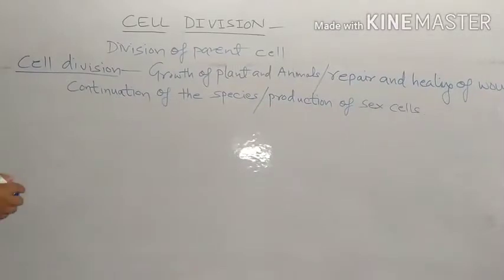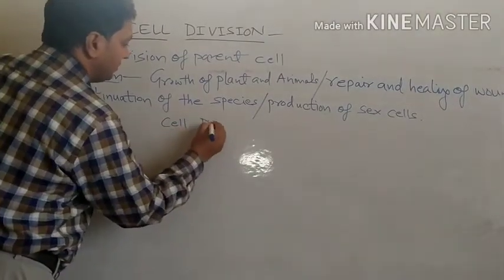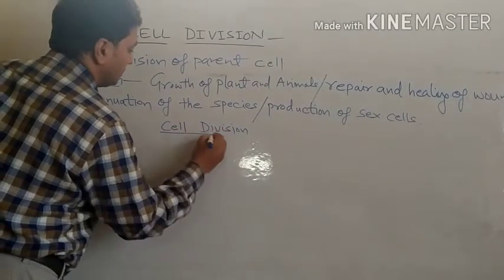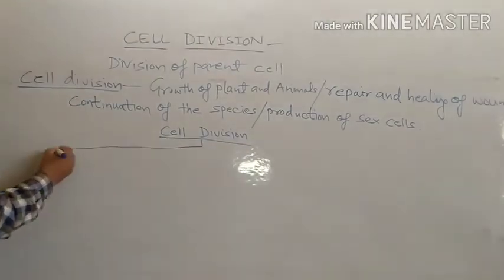Now there are three types of cell division. Cell division is categorized into three categories.